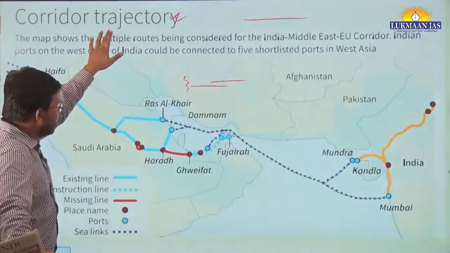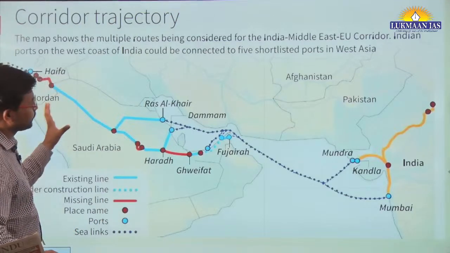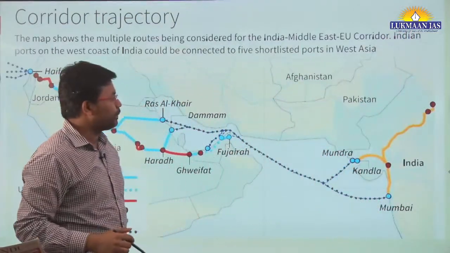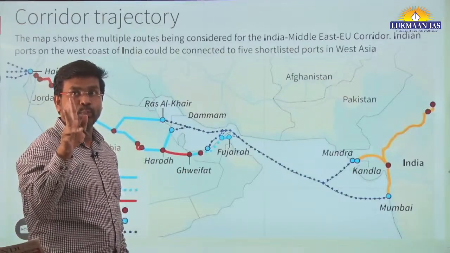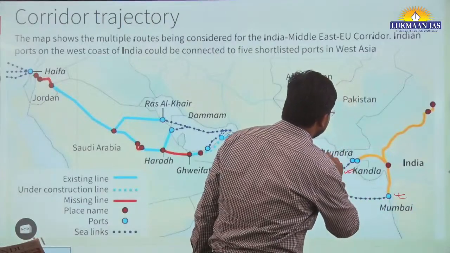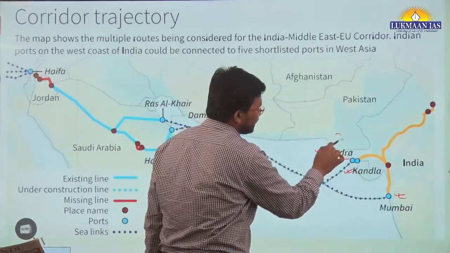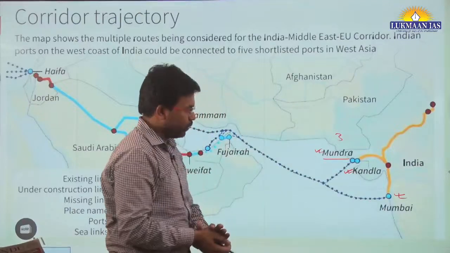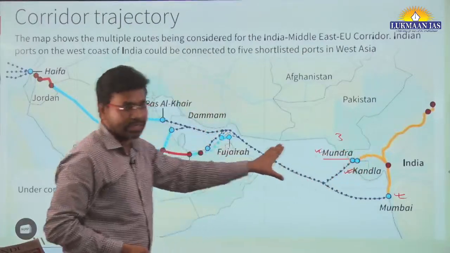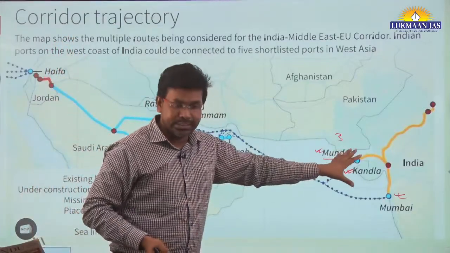So this is the map of the India Middle East Economic Corridor. Let's quickly go through it. This is the western portion of India, where this corridor will connect ports: Mumbai port, Kandla port, and Mundra port. They are near one another, so location-wise we can consider it to be 2, though there are 3 ports. From these ports we can export goods to these countries, and also import goods from them.